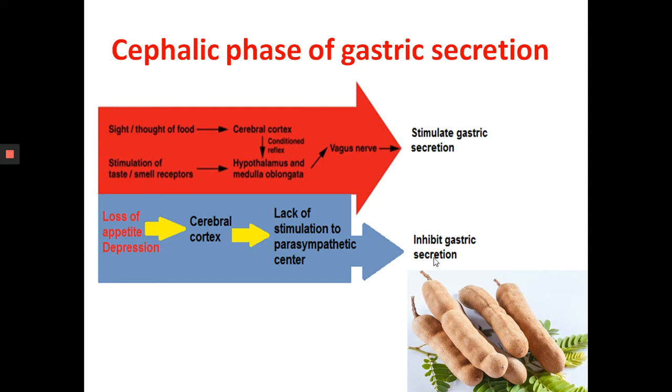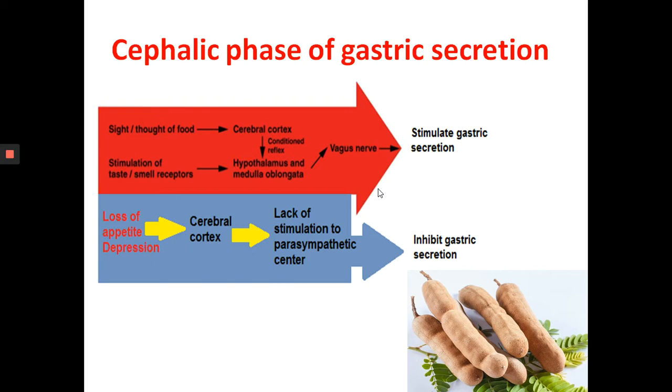Then the gastric phase. This lasts 3 to 4 hours, so long as the food is in the stomach. Local neural and hormonal mechanisms triggered by the entry of food into the stomach stimulate the secretion. The food that reaches the stomach creates distension that activates the stretch receptors. Parasympathetic neurons are stimulated to release acetylcholine, which then provokes increased secretion of gastric juice.